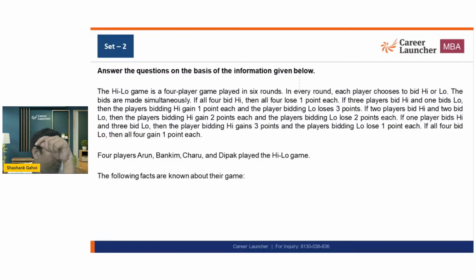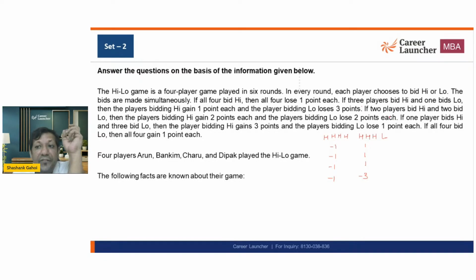If all 4 bid high, then everyone loses 1 point. So if there are 4 highs, all 4 people are going to get -1. If 3 high and 1 low, then high ones gain 1 point and low ones lose 3 points.